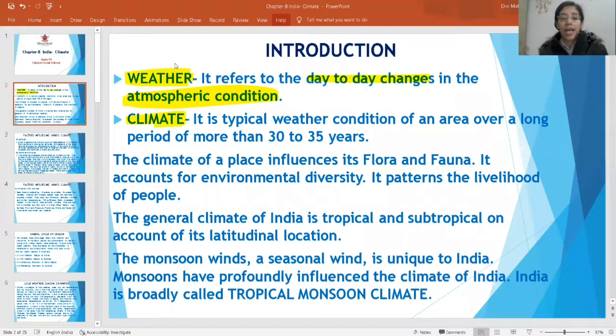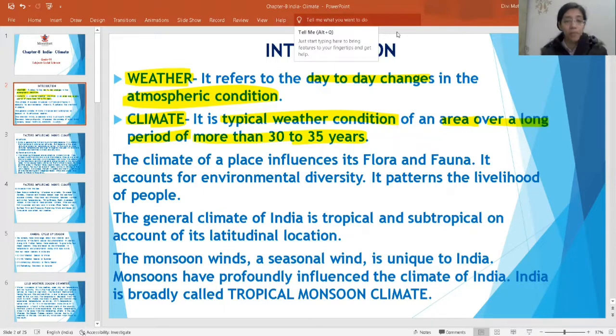If I talk about climate, it is the typical weather condition of an area over a long period of time. It means the sum of all the weather conditions of an area over a long period of time, near about more than 30 to 35 years. So weather is the day-to-day changes in your atmospheric conditions, and climate is the typical weather conditions that prevail in your country for a long period of time, more than 30 to 35 years.